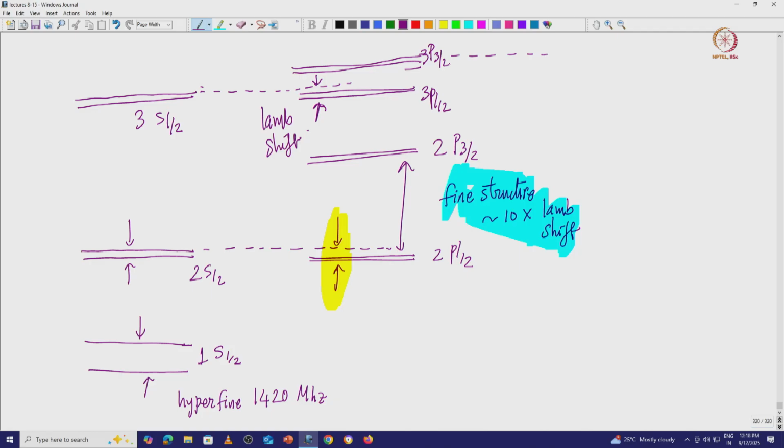And then there is between 3d3/2 and 3d5/2. So, there is a Lamb shift essentially.